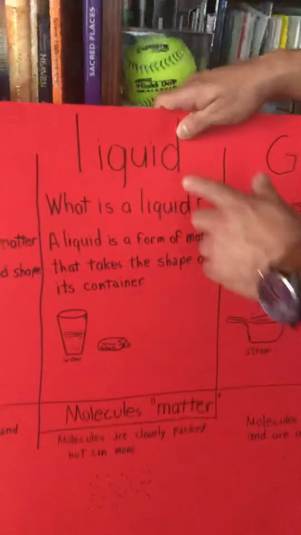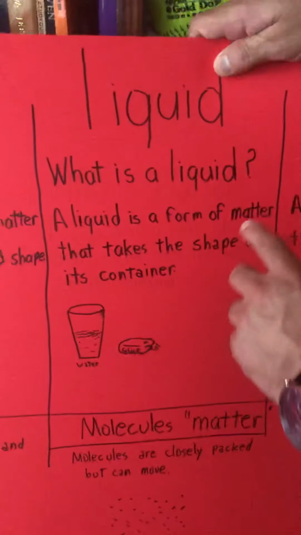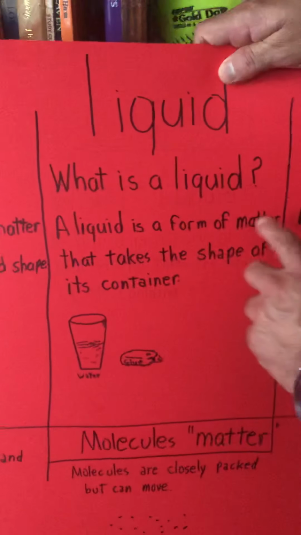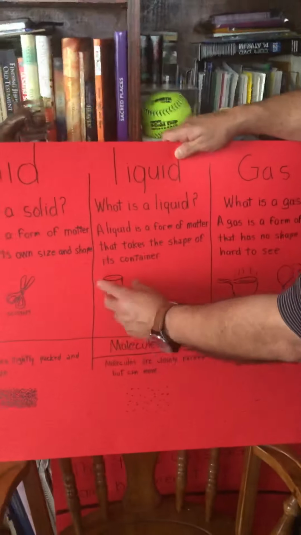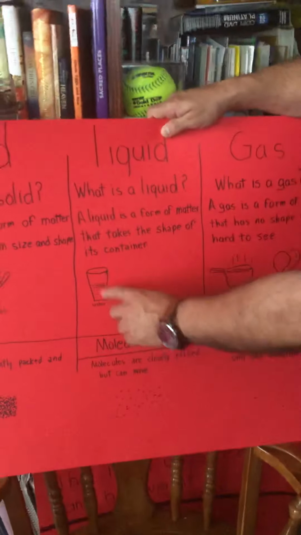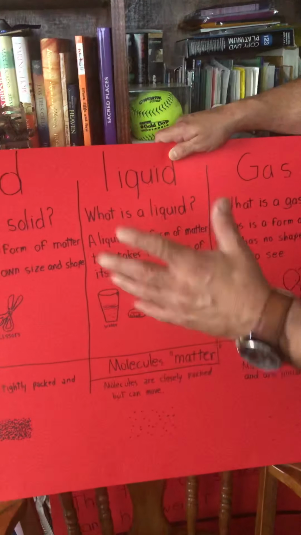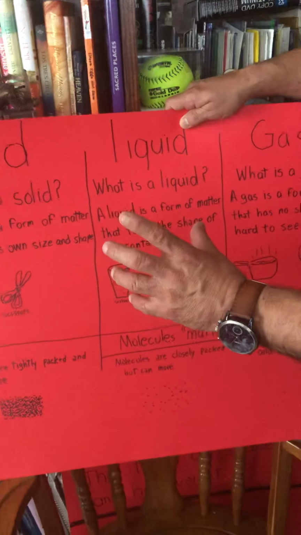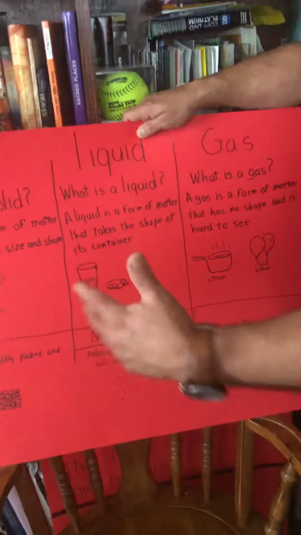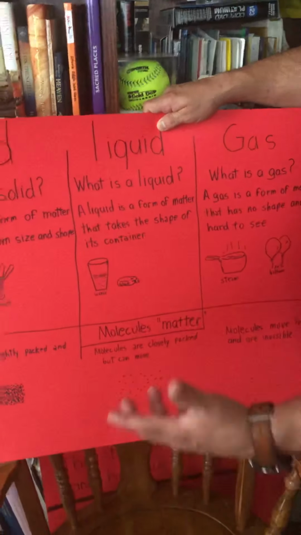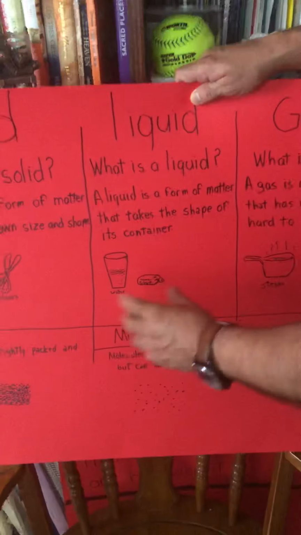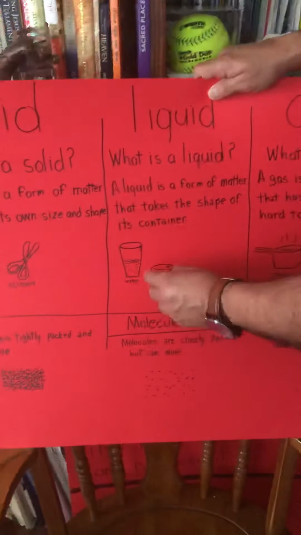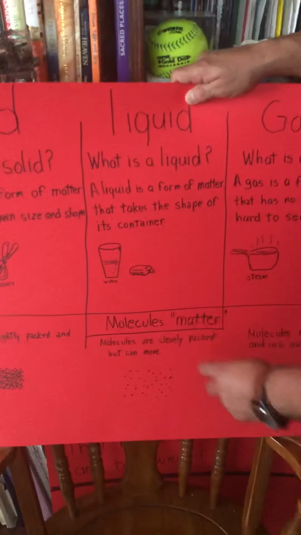Now let's look at liquids. What is a liquid? A liquid is a form of matter that takes the shape of its container. So we have water. Well, we pour water into that glass, the water becomes part of the glass. If we put it into a bowl, it becomes part of the bowl. It takes the shape of the bowl. Let's say when we have glue. You all know what a bottle of glue is. Well, it's a liquid. It's inside, but it's taking the form of that bottle of glue.